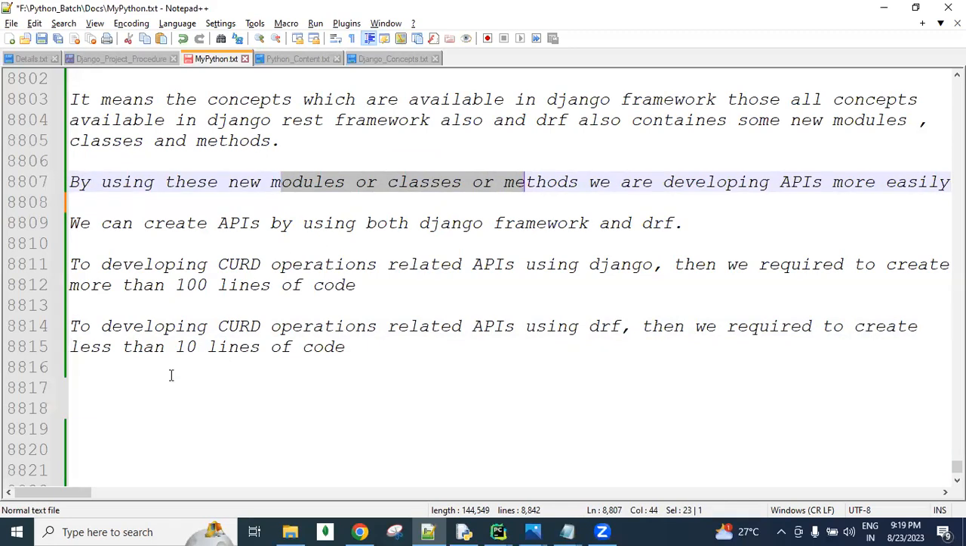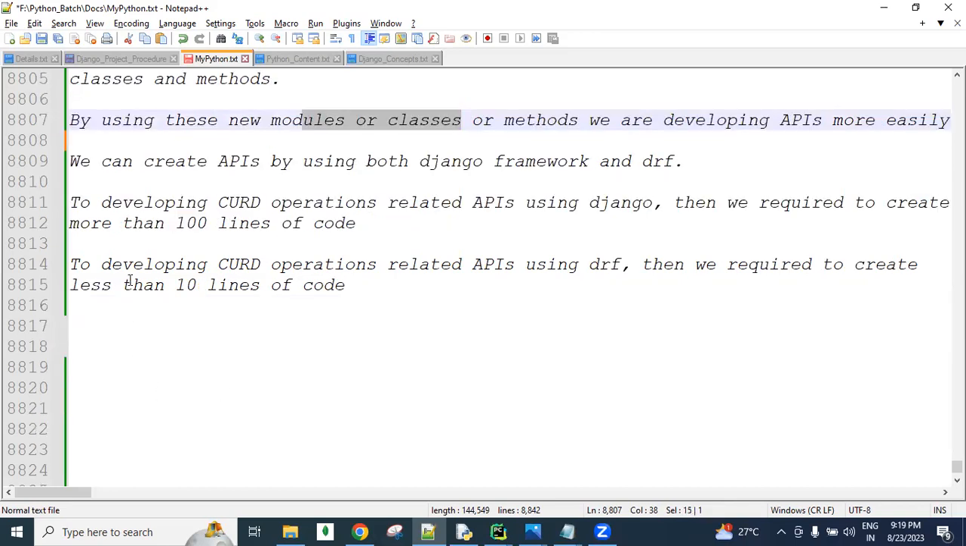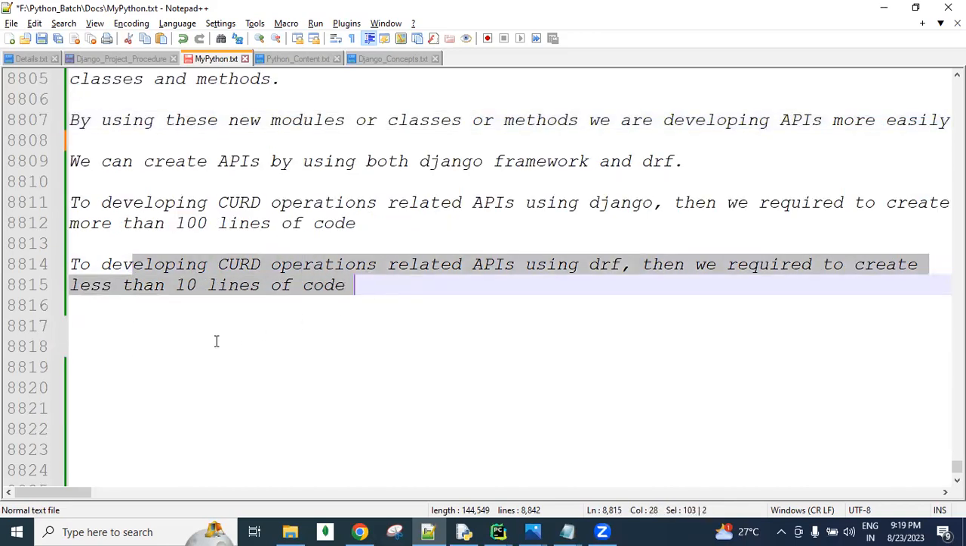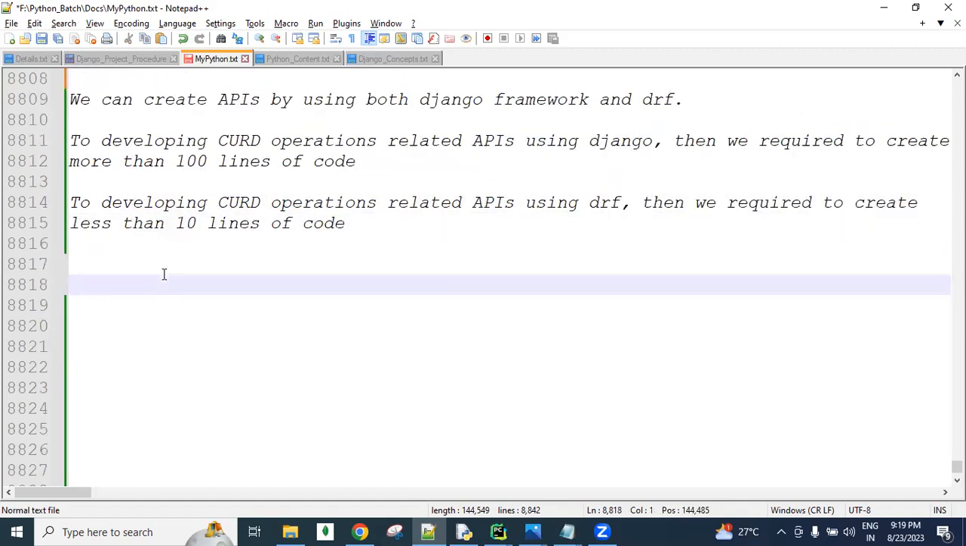We are giving only some input, but we are not writing all the lines of code, guys. Those predefined classes contain most of the required lines of code and perform the specific operations. Got it? So that's why nowadays the Django REST framework is in demand.